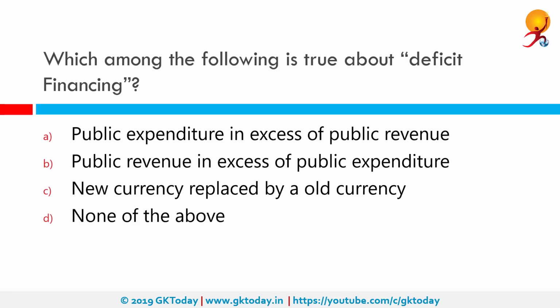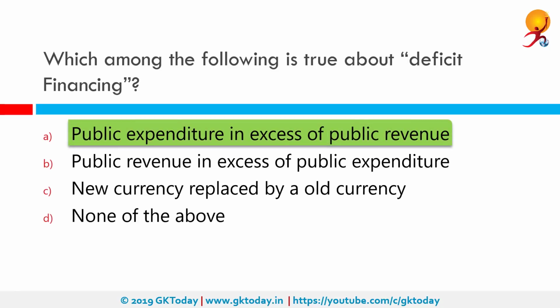Which among the following is true about deficit financing? The correct answer is public expenditure in excess of public revenue. When expenditures of a government are greater than its tax revenues, it creates a deficit in the government budget. So this implies a deficit financing.